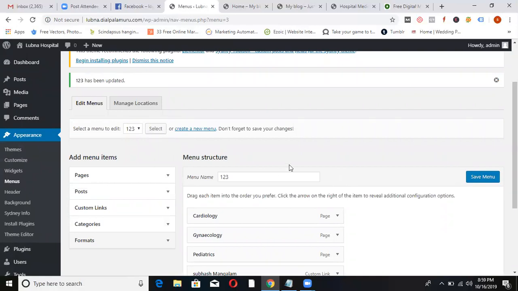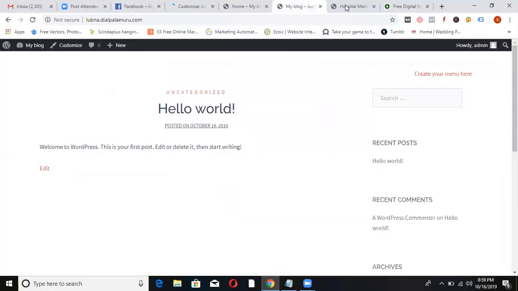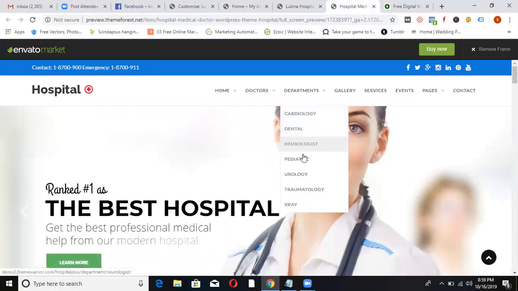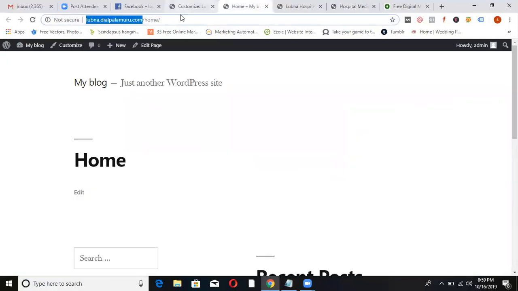Again, I'm going back to the customize. I was asked how to apply a newly purchased theme. This theme, if you want to purchase, you want to apply. Hello. 1 second.